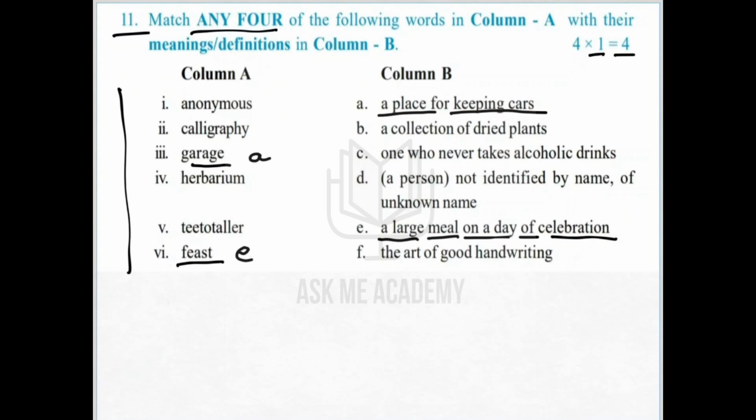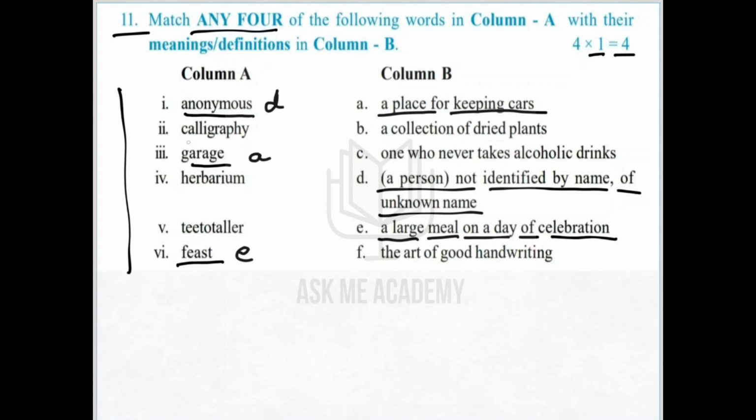Then we are going to see the easiest word, anonymous. Anonymous is the antonym of famous. Famous is a person or a name which is known to many people. Anonymous is just the opposite of that. An anonymous person is a person whose name is not known to anybody or a group of people. A person not identified by name or with an unknown name is called anonymous. So the answer for anonymous is D.